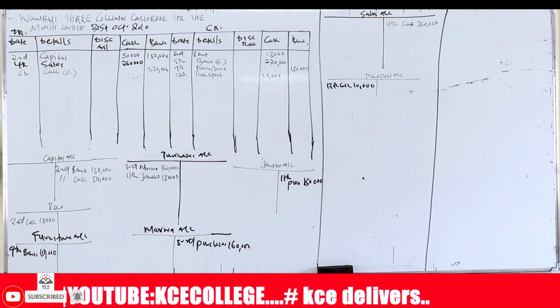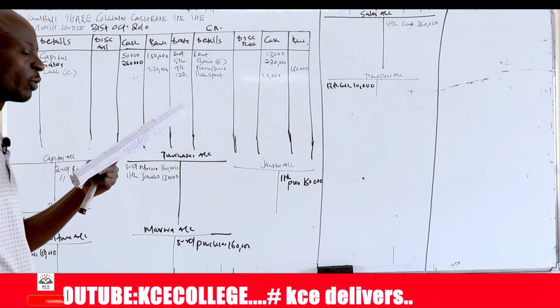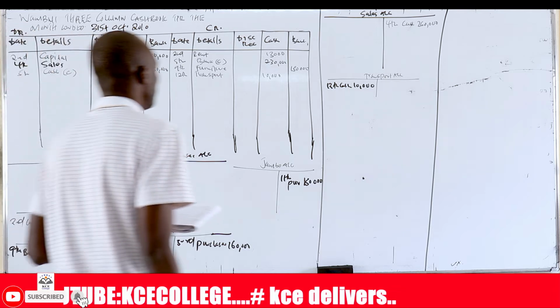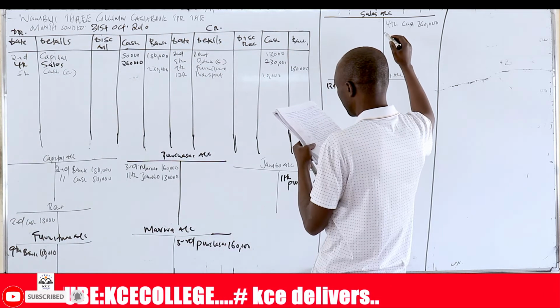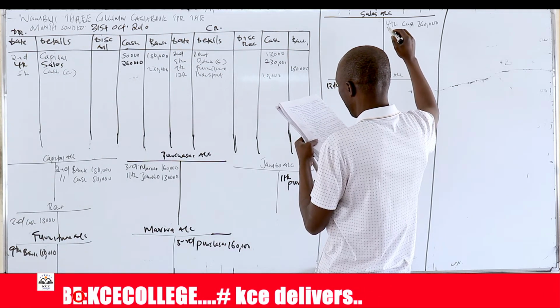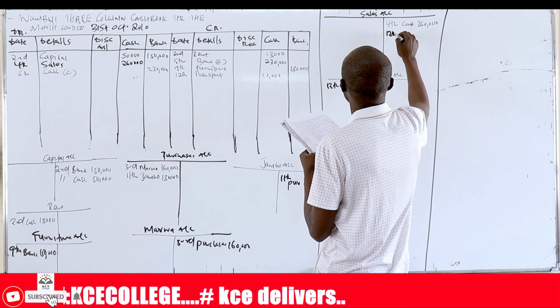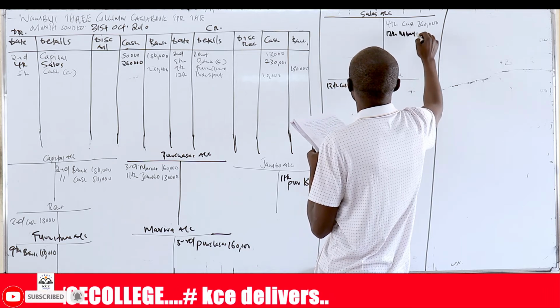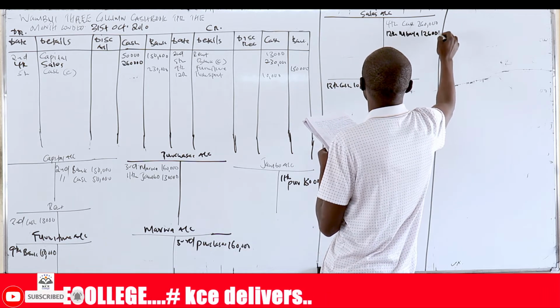On the same date, sold goods on credit worth 126,000 to Buyer Traders. So you write here 12th, buyer, 126,000.